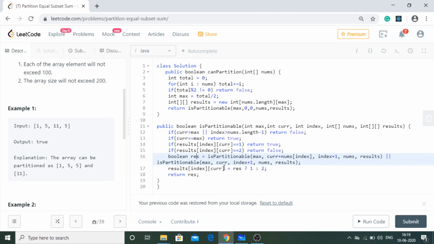So basically, what is the significance of this 1 and this 2? If we see 1 at a particular position, then we are not going to iterate ahead, because if we see 1, then we know that we are going to find the sum that is half, and we are going to find two equal subsets in this array. So we don't need to move ahead, right? But if we see 2, then we are going to move ahead and apply recursion again, right? So that was all about this problem, and at last we are going to return the res variable, which is again of the data type boolean. So it is going to return true or false depending on the question.